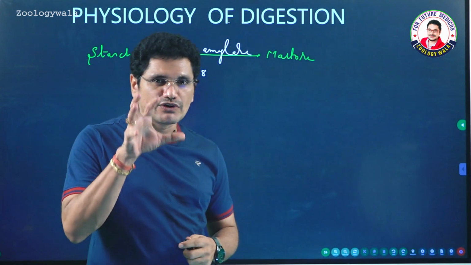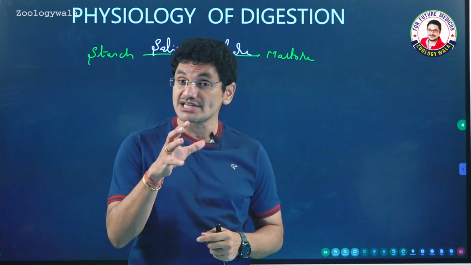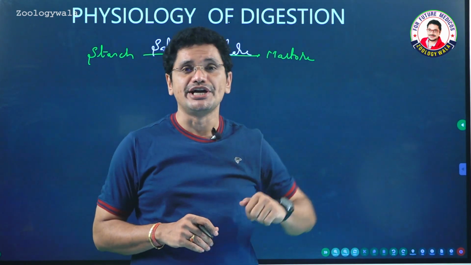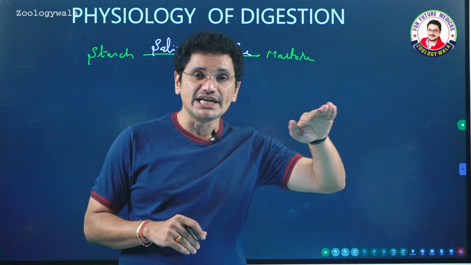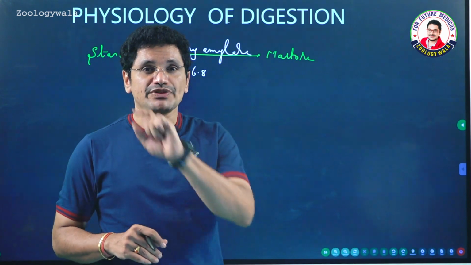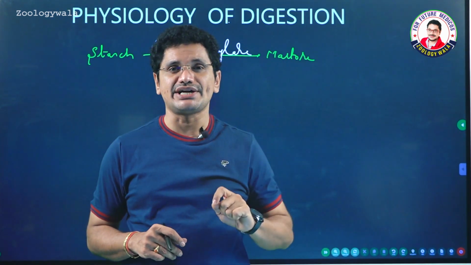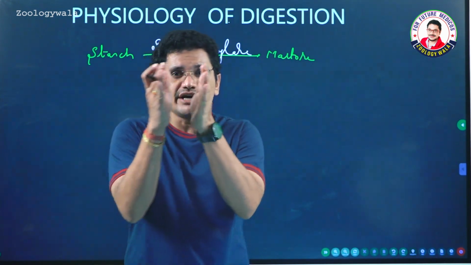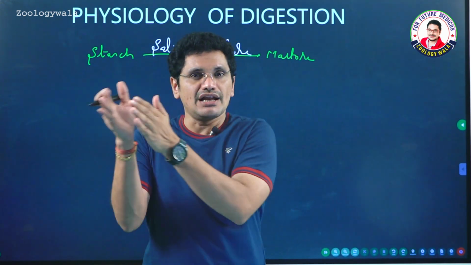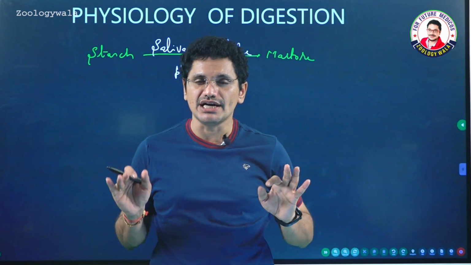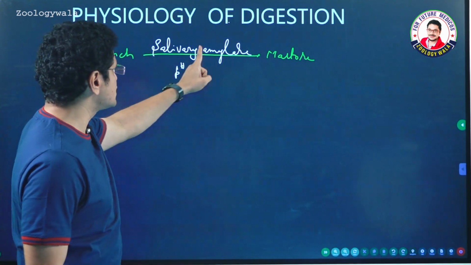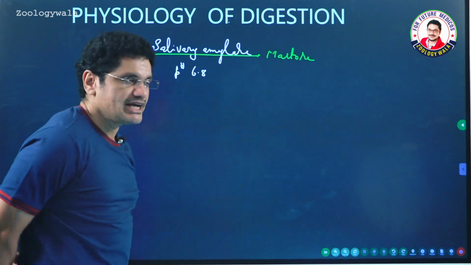In the NEET aspect, you will be asked so many questions, something like which of the following enzymes will work in which medium, or for the digestion of proteins, which medium is required. Digestion of proteins will begin at, digestion of proteins ends at, name of the substrate, name of the enzyme, pH. Like that, a number of questions will be asked. You should be very cautious. So the starch is converted to maltose in the presence of salivary amylase at pH 6.8.